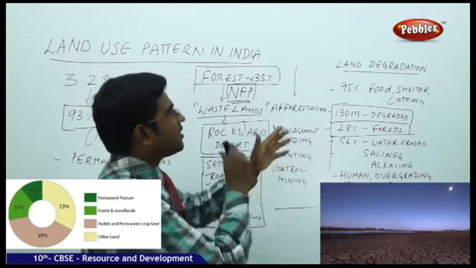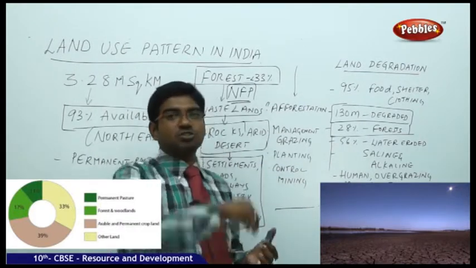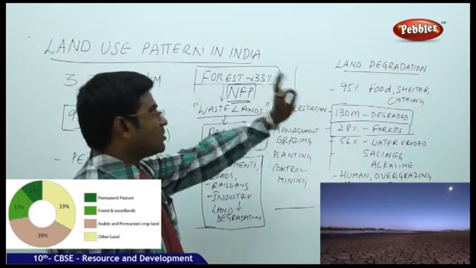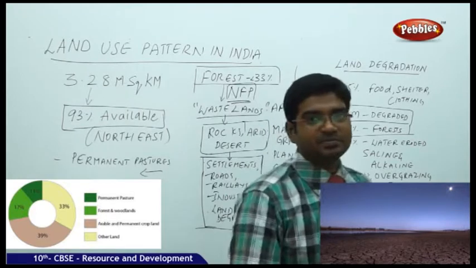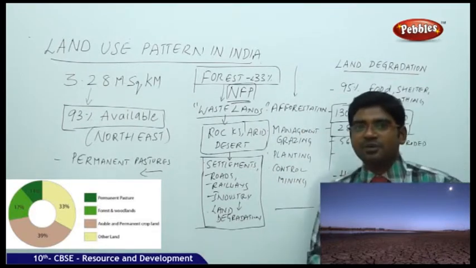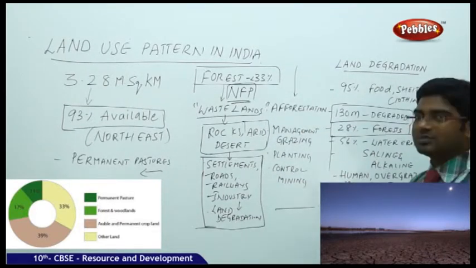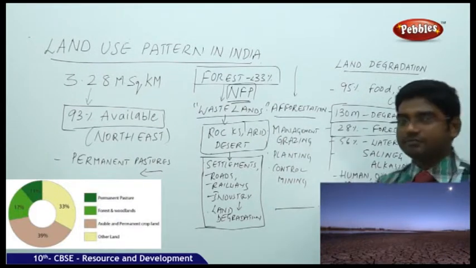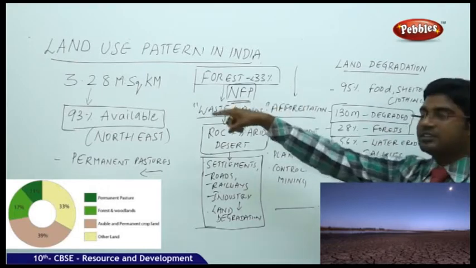So how do we save our land, or how do we stop land degradation? Land degradation can be stopped by simple methods. We call them simple methods, but practically it's very impossible for us because we don't like good things. Now let us see here. Afforestation. Deforestation, what do we generally do?